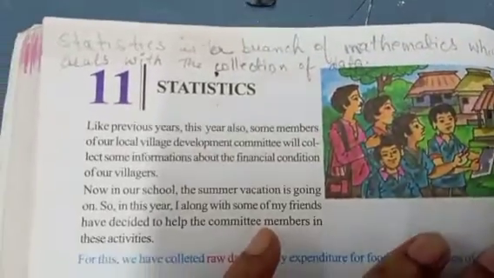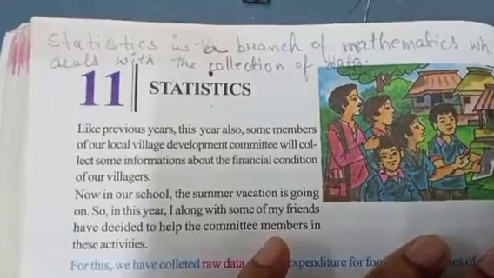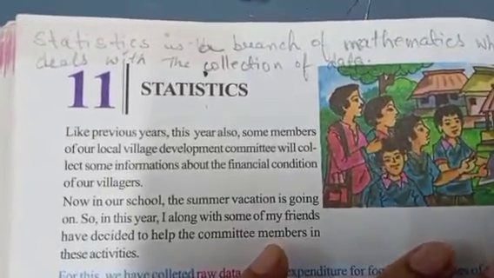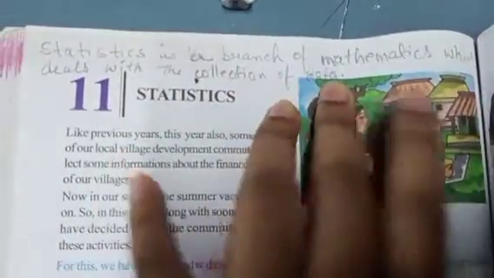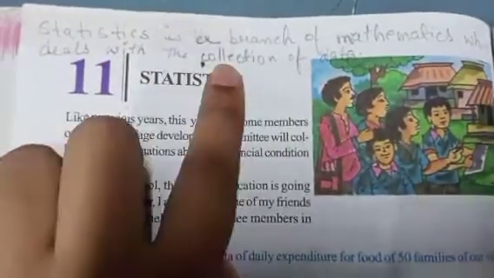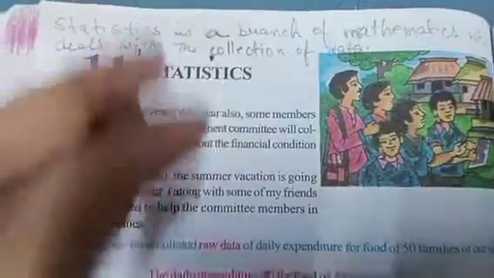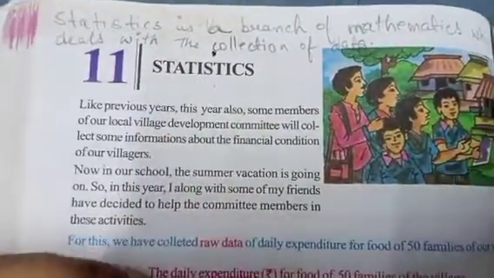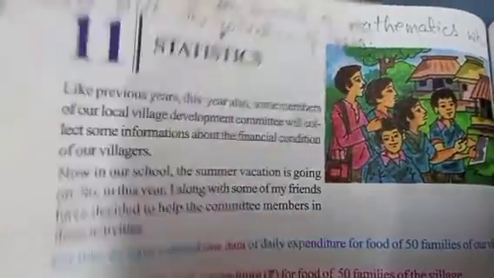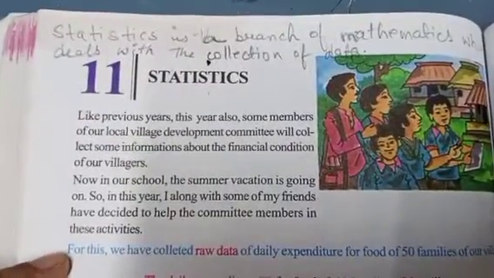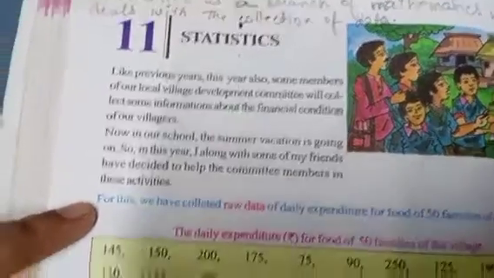Class 9, today I am going to start the statistics chapter. First of all, you have to know what the meaning of statistics is. Statistics is a branch of mathematics which deals with the collection of data. It means you have lots of data and you are collecting it to analyze it and to represent it. This type of branch is known as statistics in mathematics.